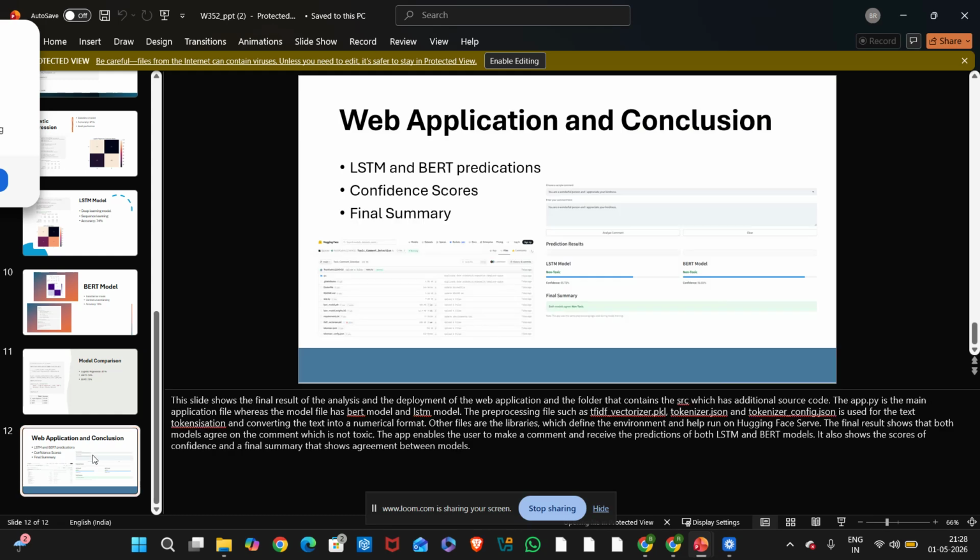Web application and conclusion. Finally, I built a web application where users can enter comments and get instant toxicity prediction. The app displays prediction from LSTM and BERT along with confidence scores. This makes the project practical and useful for real world moderation systems.